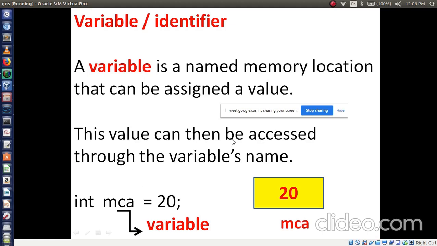So this value can then be accessed through the variable's name. So I can call Lina from where? From the MCA department. I can call Soumya from where? From the MCA department. Like that, we identify the students based on their courses, right? So in our computer program, we identify the values based on the variable. That's what we call an identifier. I hope it is clear, right? Do you have any doubts regarding this variable? Reply anyone.